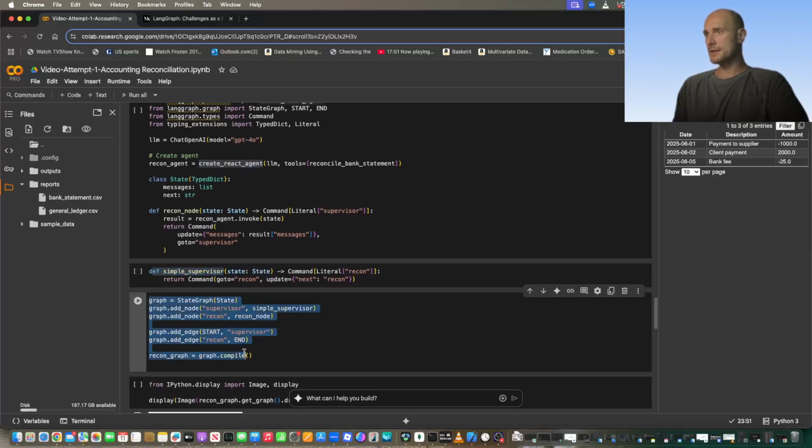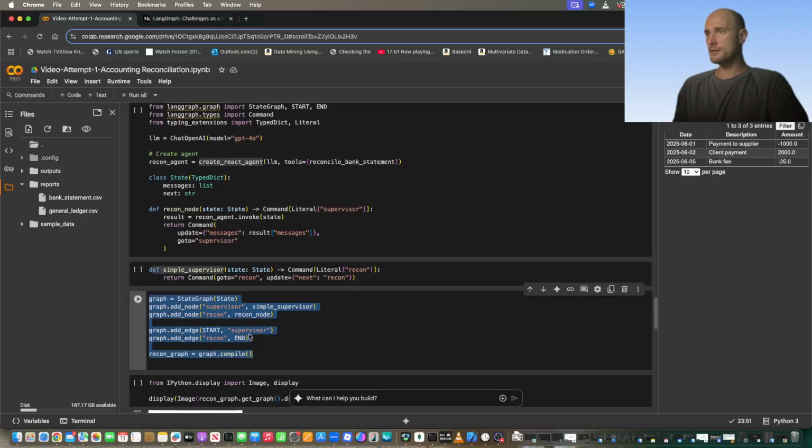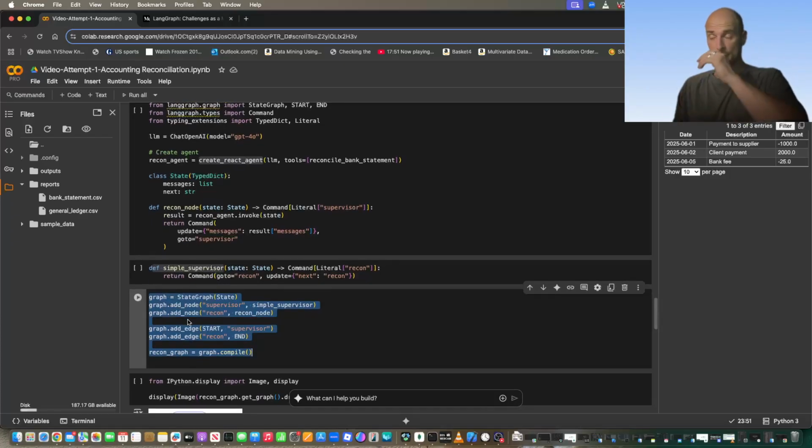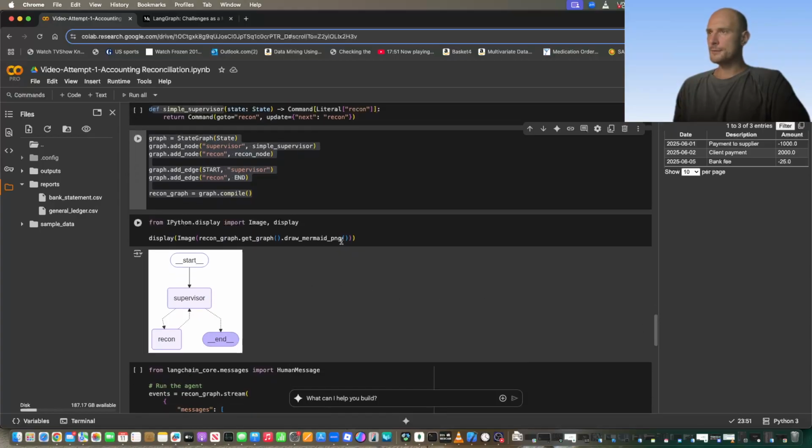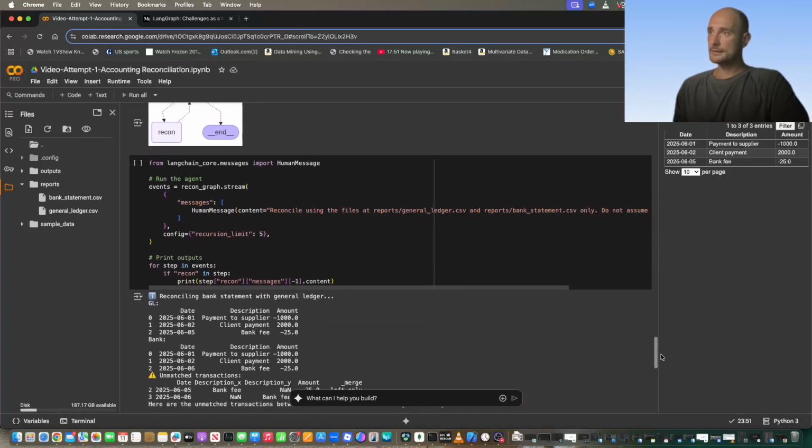Then quickly here we're setting up a graph. LangGraph operates via the graph, which is effectively a way of how our AI agents will be passing information from one agent to another, how the information will flow. And that is a little demonstration of how it's going to look. This is our supervisor. You'll be speaking to the reconciliation agent, and the reconciliation agent will be feeding back to the supervisor. And that is the demo.